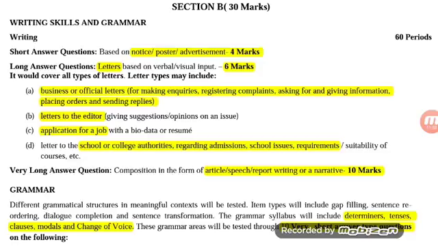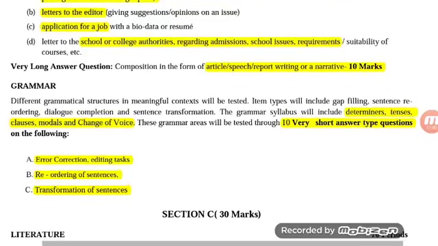Now, this 20 marks is for the writing section specifically, and now 10 marks are given for grammar, which will add to 30 marks. In the grammar section, they specifically ask questions related to determiners, tenses, clauses, modals, or voices.